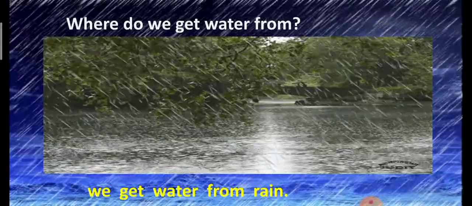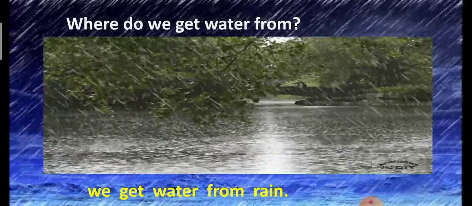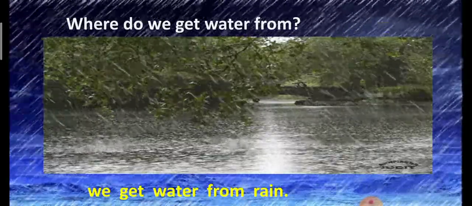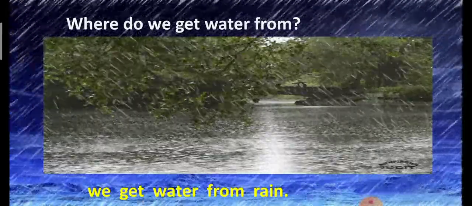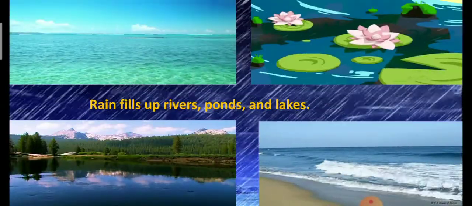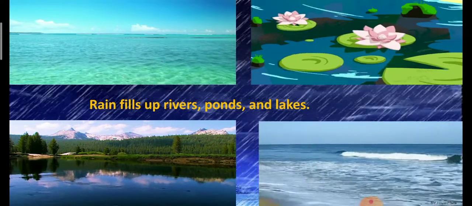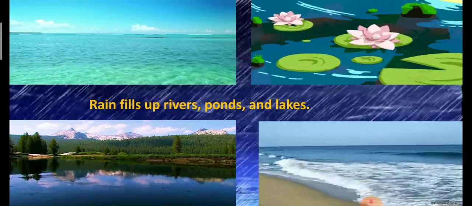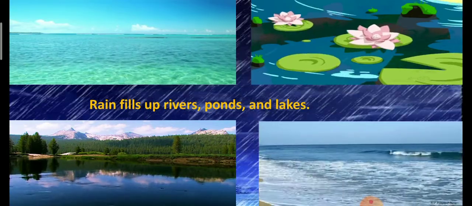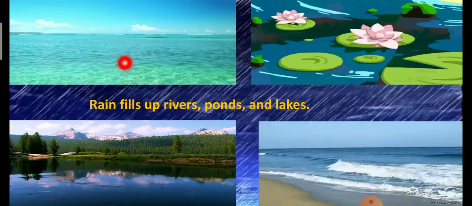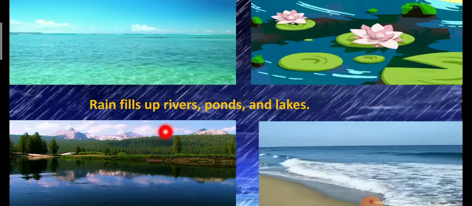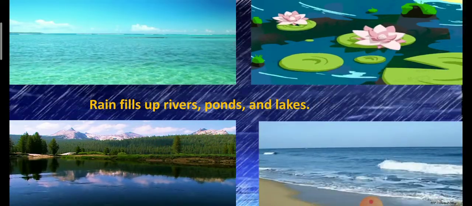Where do we get water from? We get water from rain. The most common source of water is rain. Other sources of water are pond, lake, river, sea and ocean. Water present in sea and ocean is very salty and cannot be used for drinking. See this picture. This is river, pond, lake and sea.